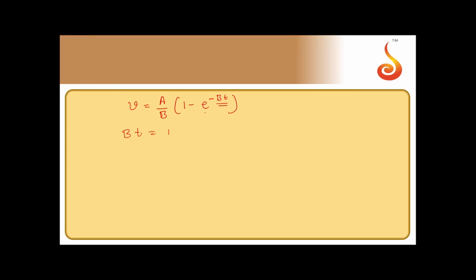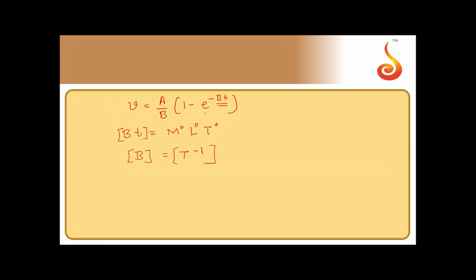So b into t should be dimensionless, that means M to the power 0, L to the power 0, T to the power 0. So dimensions of b should be equal to, t has dimensions of time, so it should be T to the power minus 1. Send this t to this side, it will be T to the power minus 1. So dimensions of b is T to the power minus 1.